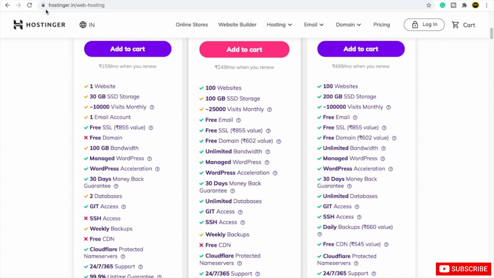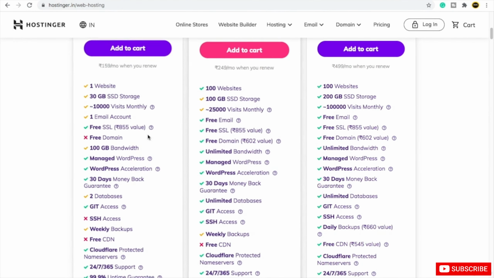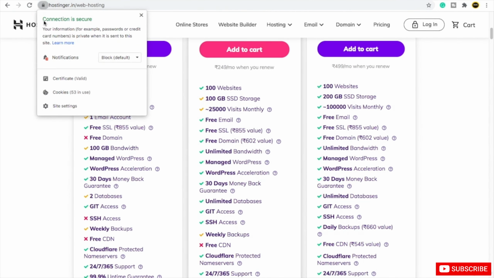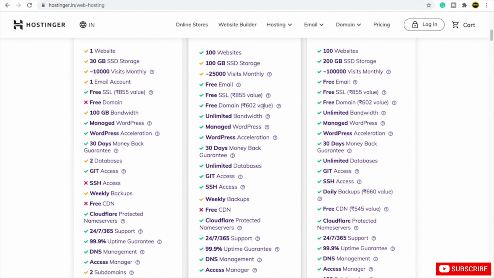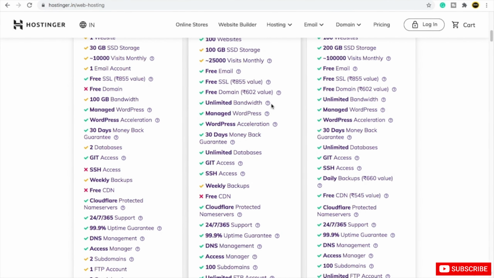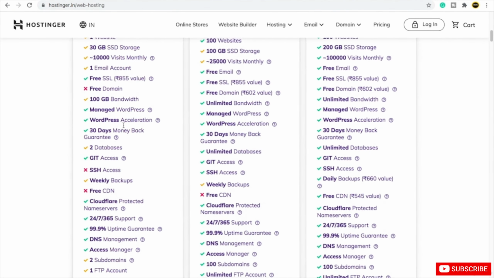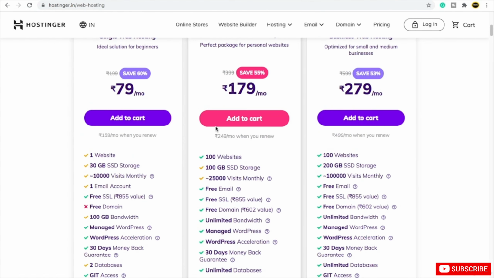What is SSL? You can see when I click here, it is showing the connection is secure. That is because of SSL. If you don't have SSL, it will show not secure. Whenever someone comes to your website, they will see that this website is not secure, so your visitors will be afraid to do anything inside your website. That's the reason we need SSL. These plans provide SSL for absolutely free. You will get 100 GB bandwidth, which is how much data you can share. That is what is called bandwidth. There are lots of amazing things. Also, do not worry, you have a 30 day money back guarantee on all of these plans.